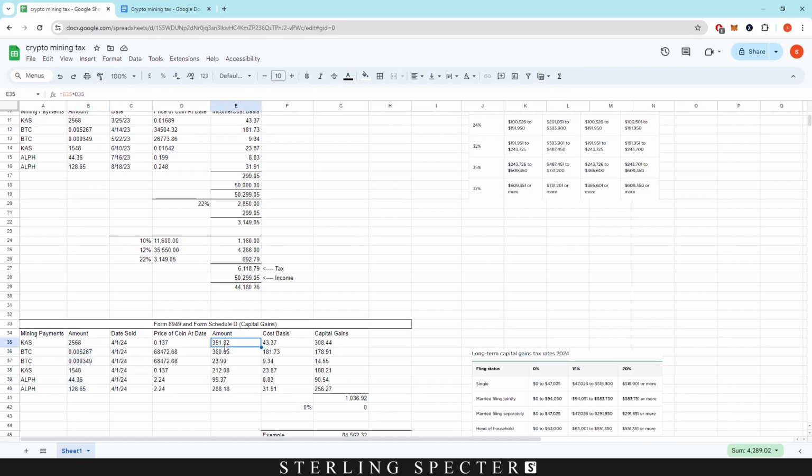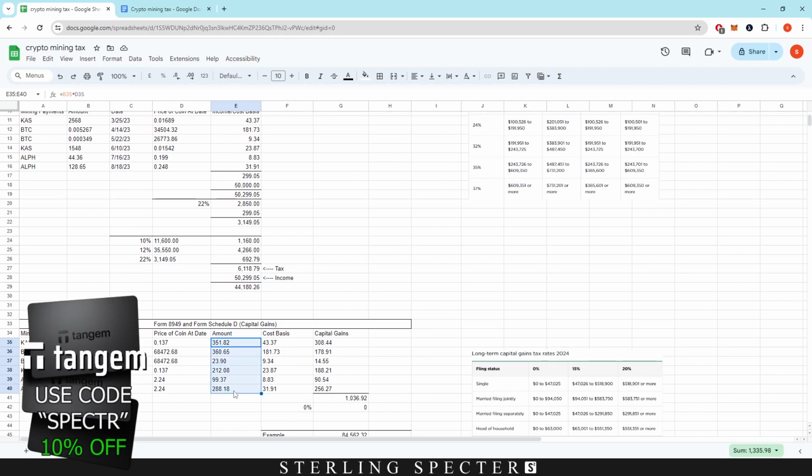And then we do the calculation again. So we do the price of the coin at the date times the amount to give us the amount that we sold it for. So this is all the amounts we sold it for.